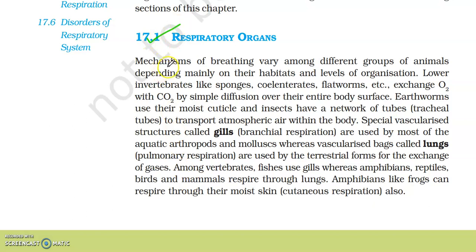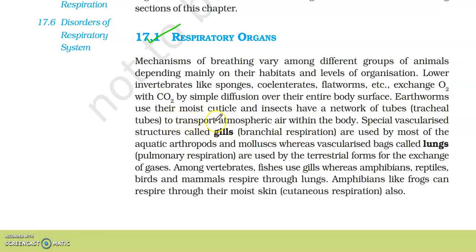Respiratory organs. Mechanisms of breathing vary among different groups of animals depending mainly on their habitats and levels of organization. Lower invertebrates like sponges, coelenterates, platyhelminthes, etc. exchange oxygen with carbon dioxide by simple diffusion over their entire body surface.